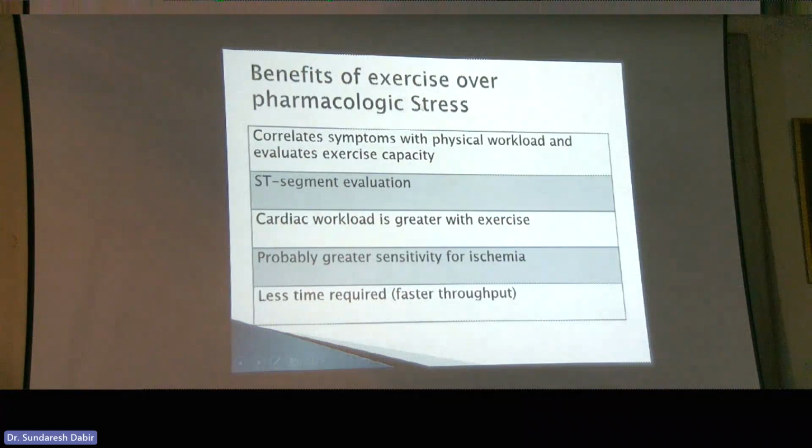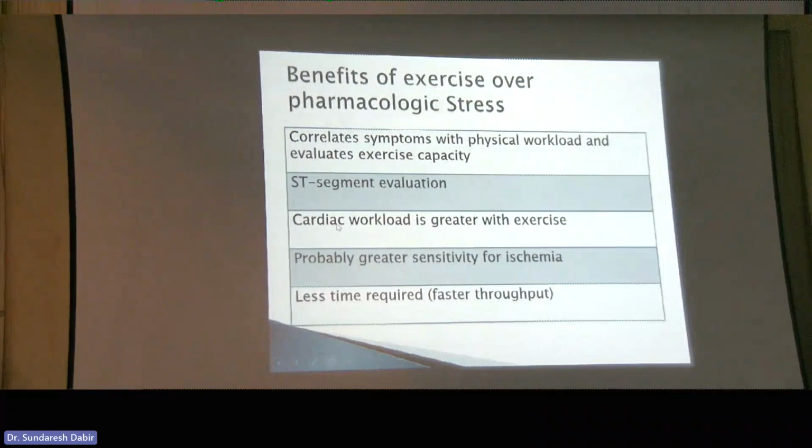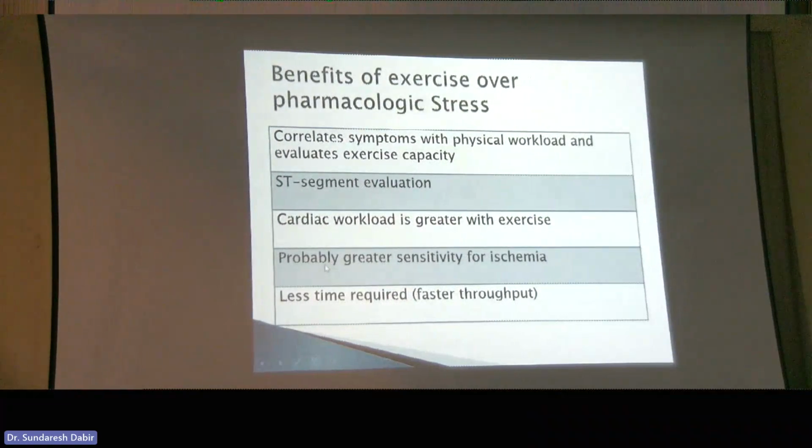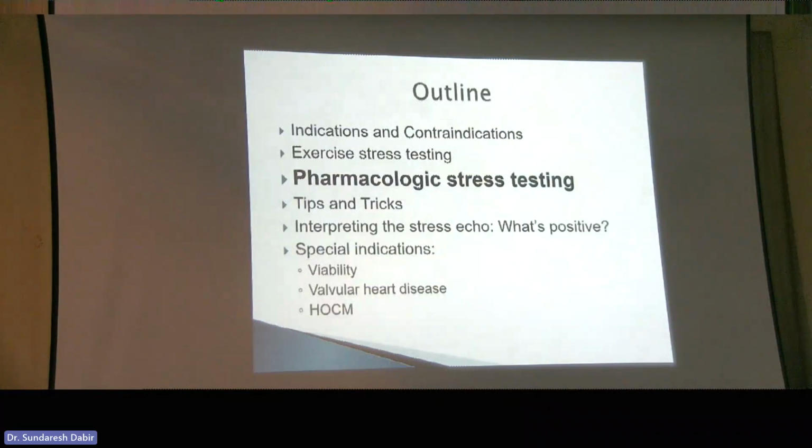Why do we like exercise stress echo? Apart from the fact that it's faster, well, you can also look at physical workload. You can get your METs, right? You can get how long the patient exercised. You can also look at your ECG and you get ST segment evaluation. You typically get a better cardiac workload. So you're stressing the patient more with exercise than you do with pharmacologic stress. And probably it has just slightly better sensitivity, not a huge amount, but slightly better sensitivity. And as I mentioned, it's really fast compared to a dobutamine stress echo. And that's important in a busy echo lab.